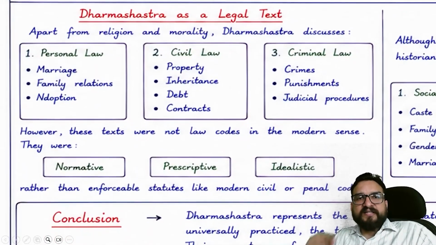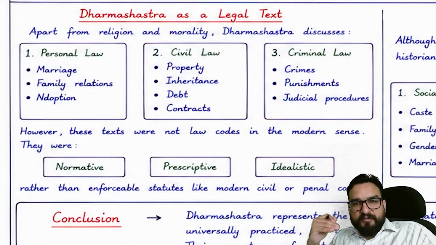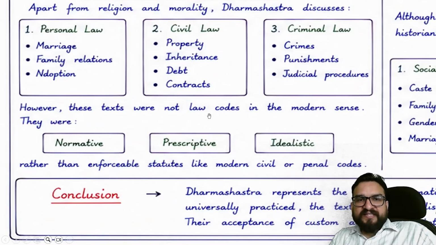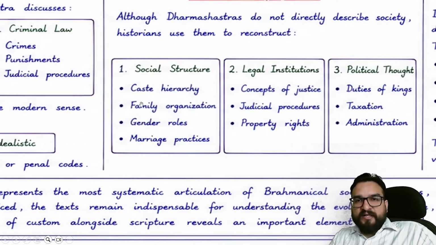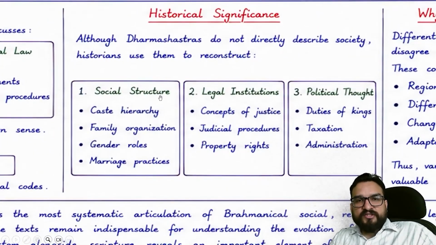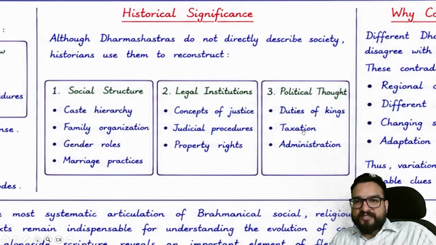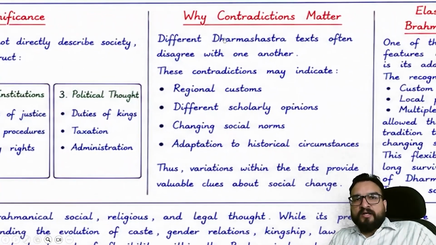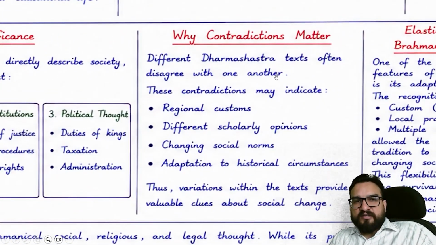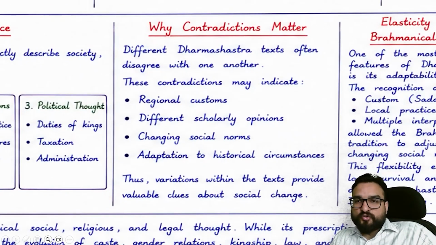Dharam Shastras as legal texts are very important. Apart from religion and morality, they cover personal law, marriage, family relations, adoption, civil law, property, inheritance, debt contracts, and criminal law. However, these texts were not law codes in the modern sense, but they were normative, prescriptive, and idealistic. So they basically give us social structure, legal institutions, and political thought as well. Although Dharam Shastras do not directly describe society, historians use them to reconstruct it. Different Dharam Shastra texts often disagree with one another. These contradictions may indicate regional customs, different scholarly opinions, and changing social norms, right?